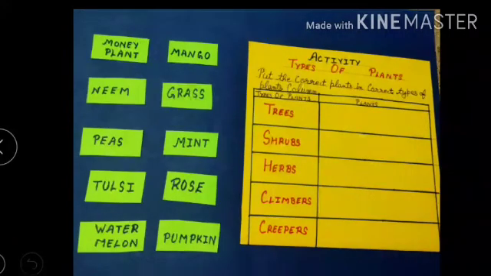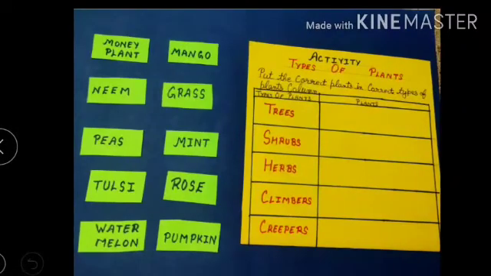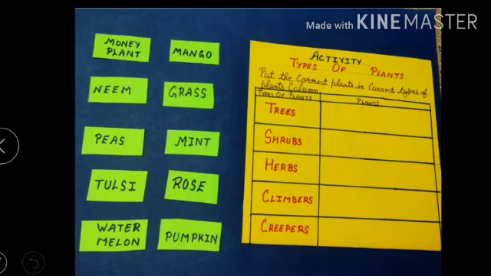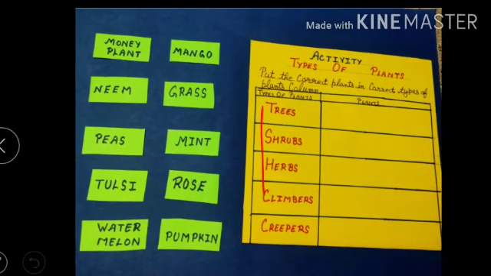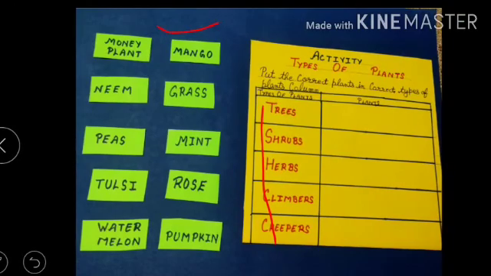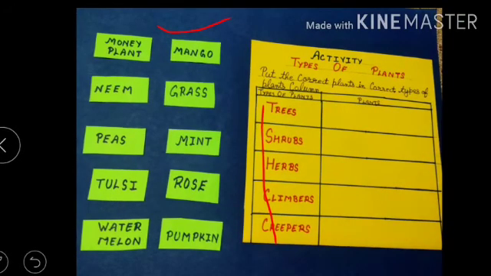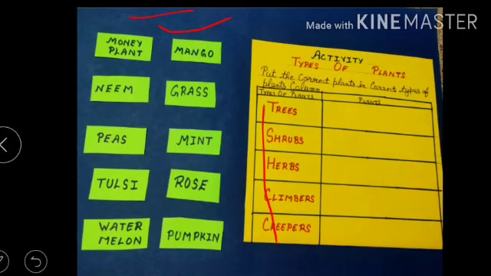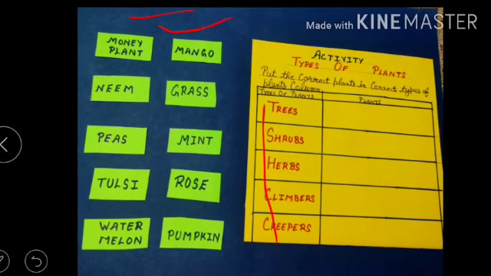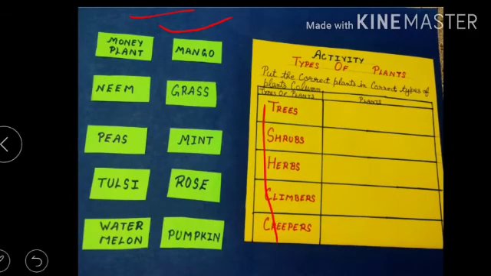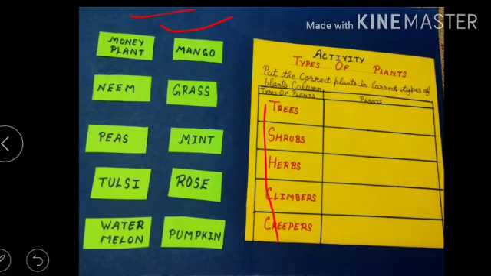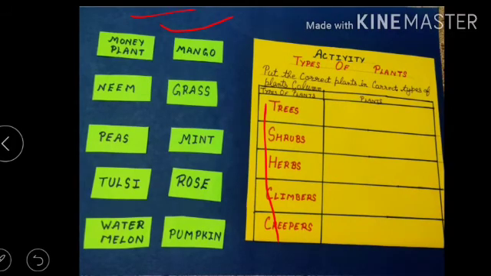My dear students, now it's time for activity and fun. Here I have written some types of plants, and here you can see some plants are there. What you have to do is arrange these plants in the particular column. Now first, who will come? Pranjal, you come. You can tell me trees. Choose from these what are the trees and put in the column.